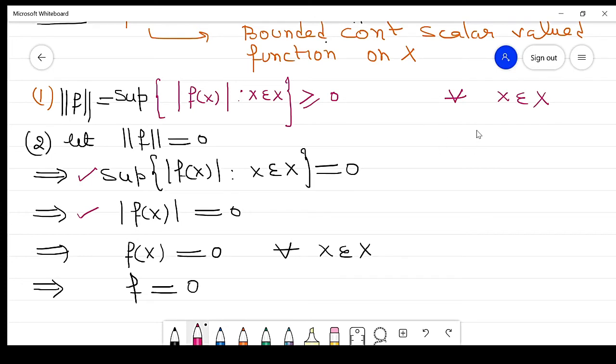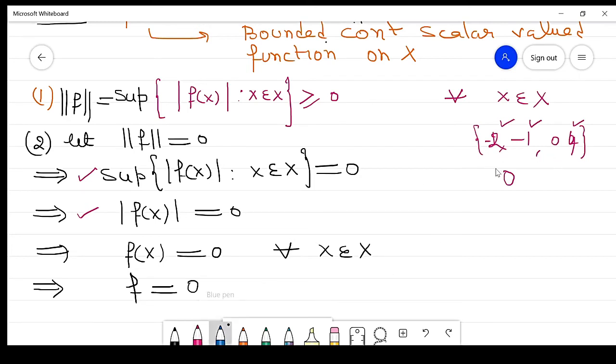For example, if I have a set minus 1, minus 2, minus 4 and 0. Now in this case, the supremum, the maximum value, is 0. But it is not necessary that all the terms are 0.